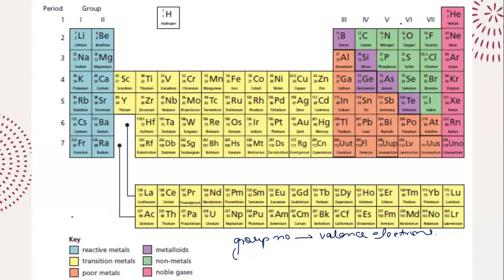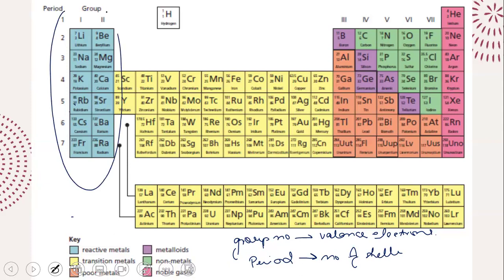Similarly, the period is always going to tell you the number of shells. So for example, rubidium is in period number 5. How many shells is it going to have? It's going to have 5 shells.